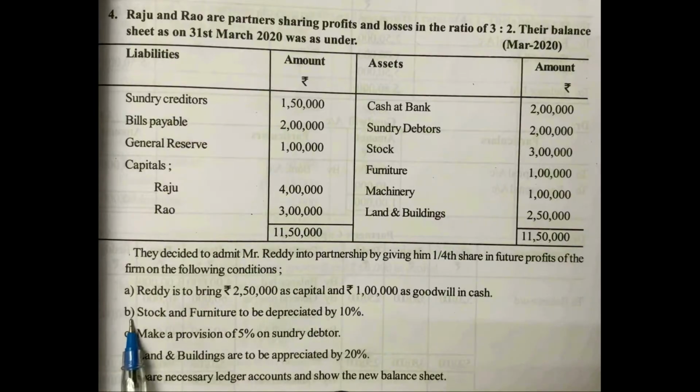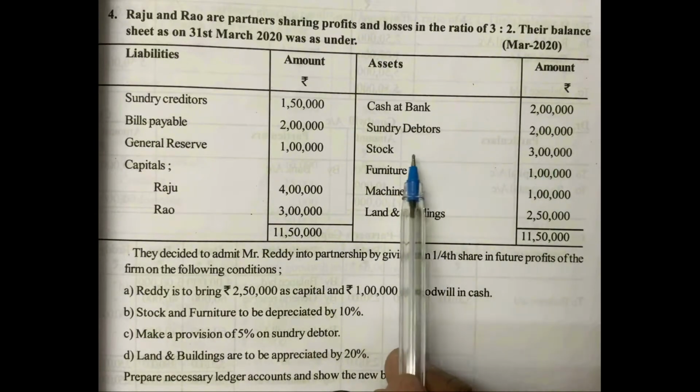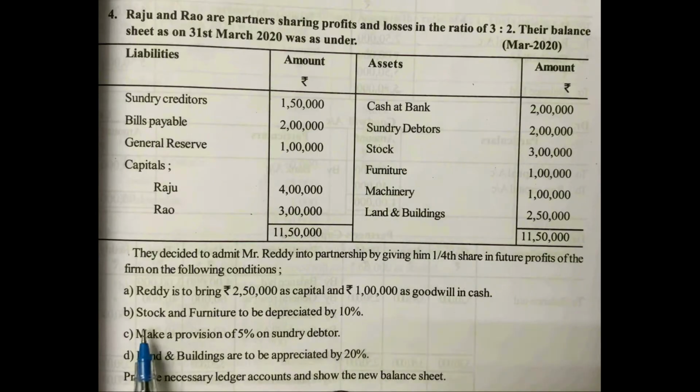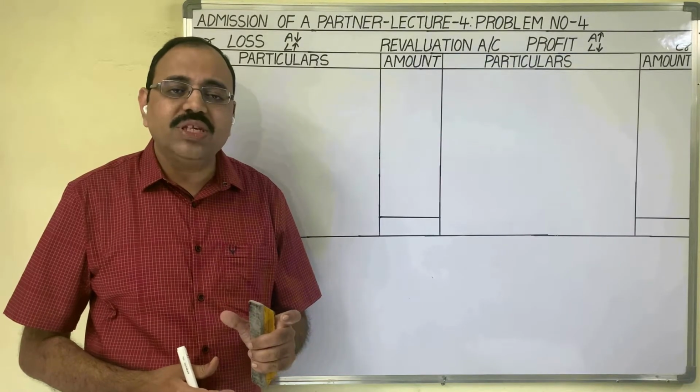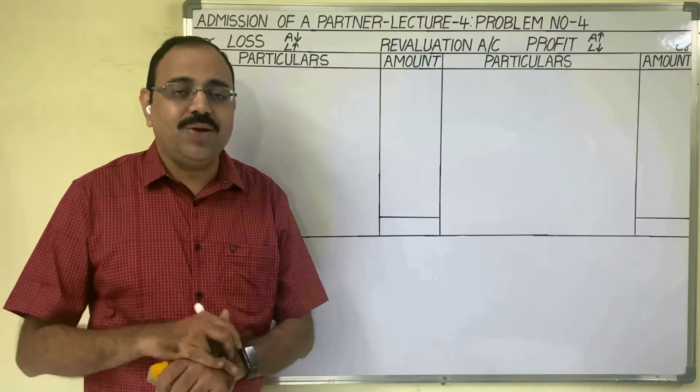See the first adjustment, B: stock and furniture to be depreciated by 10%. Stock value is given as 3 lakh rupees in the old balance sheet, so the book value of stock is 3 lakh rupees.